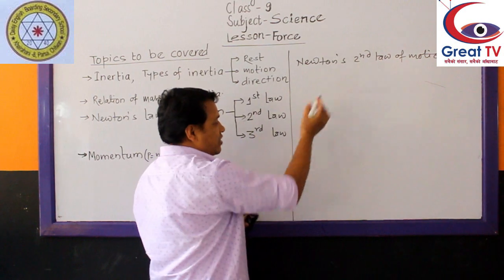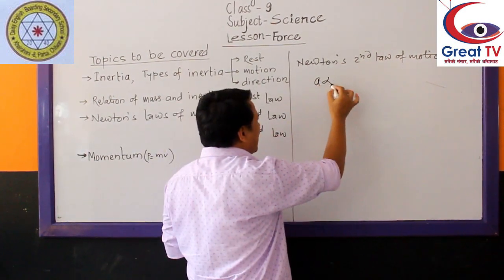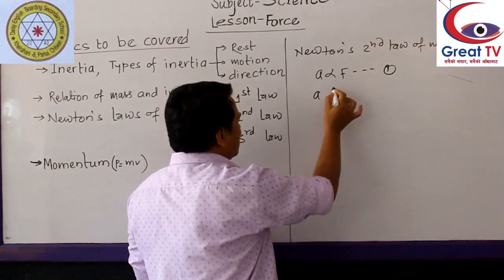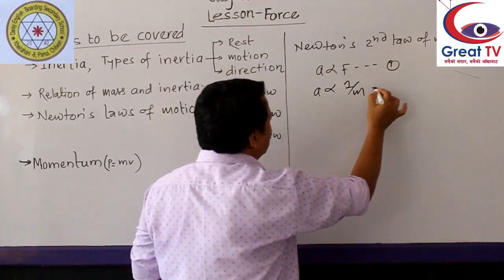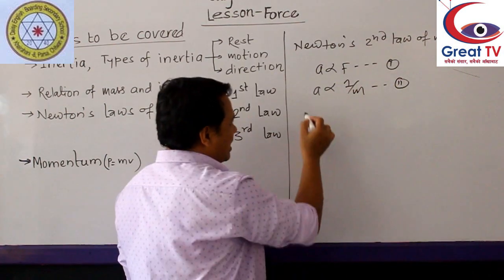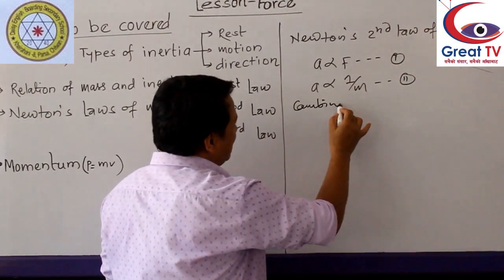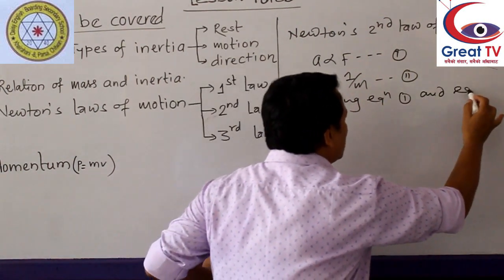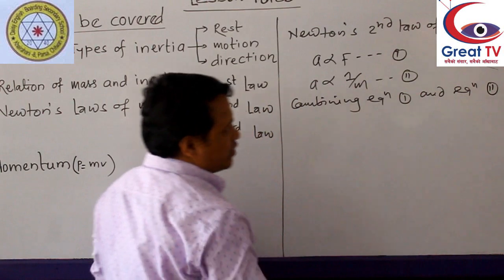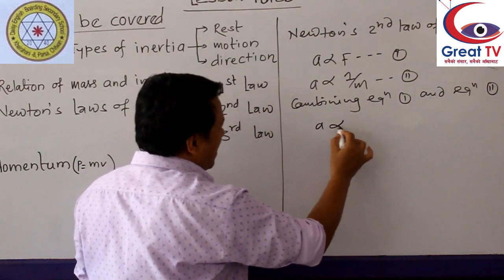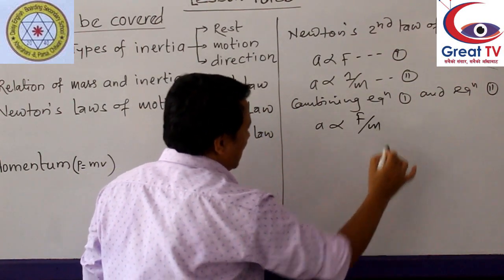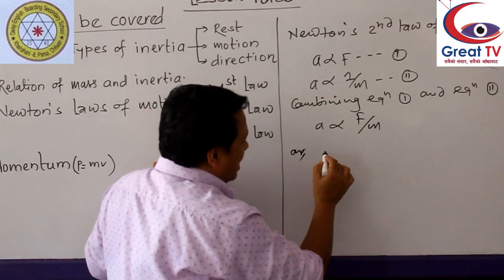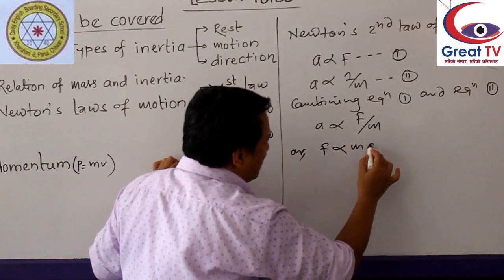That's why, according to Newton's second law, acceleration is directly proportional to the force applied, equation 1. And acceleration is inversely proportional to the mass, equation 2. While combining equation 1 and equation 2, we get a proportional to F by m. And during cross multiplication we get F proportional to m a.